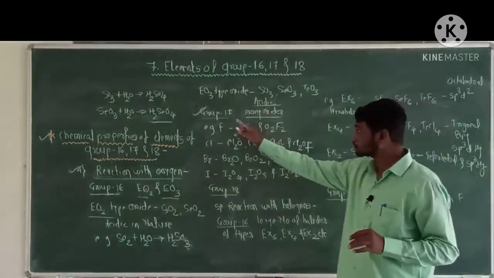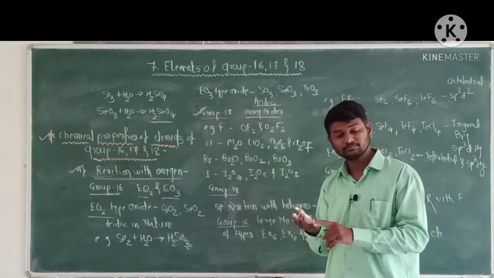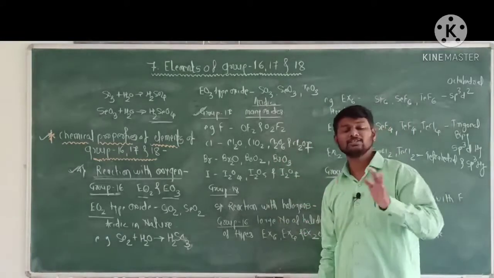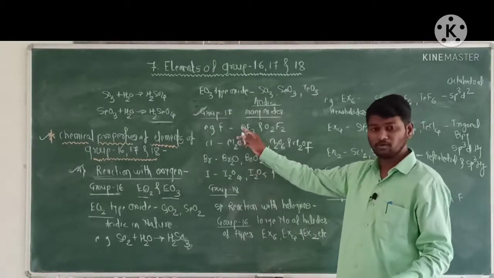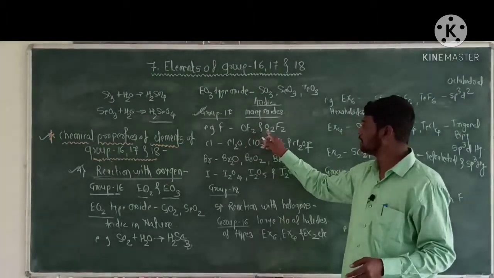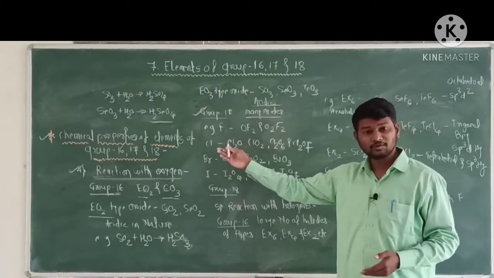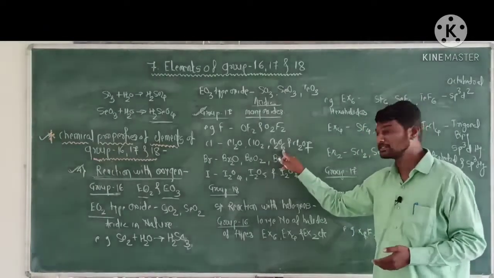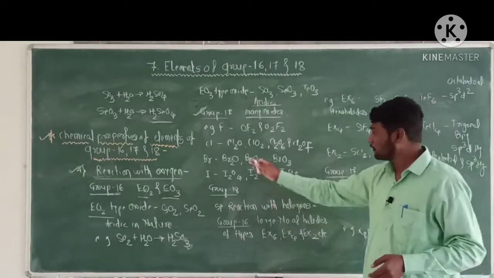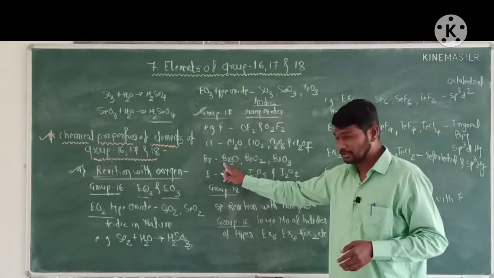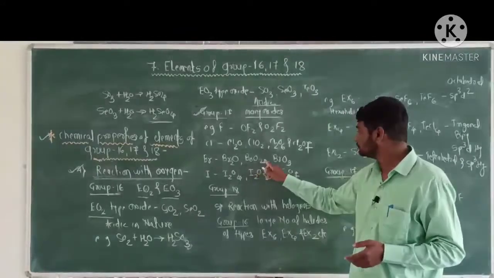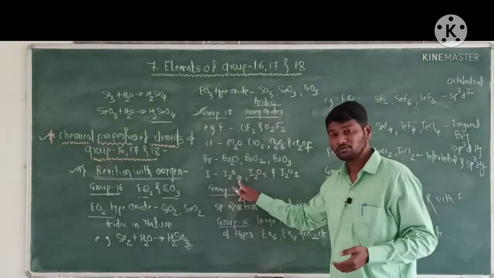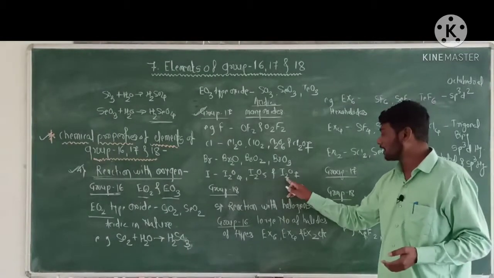Elements of group 17, that is fluorine, chlorine, bromine, iodine, react with oxygen to form a large number of oxides. For example, fluorine forms two oxides, OF2 and O2F2. Chlorine forms oxides Cl2O, ClO2, Cl2O6, Cl2O7. Bromine forms oxides like Br2O, BrO2, BrO3, and iodine forms oxides I2O4, I2O5 and I2O7.